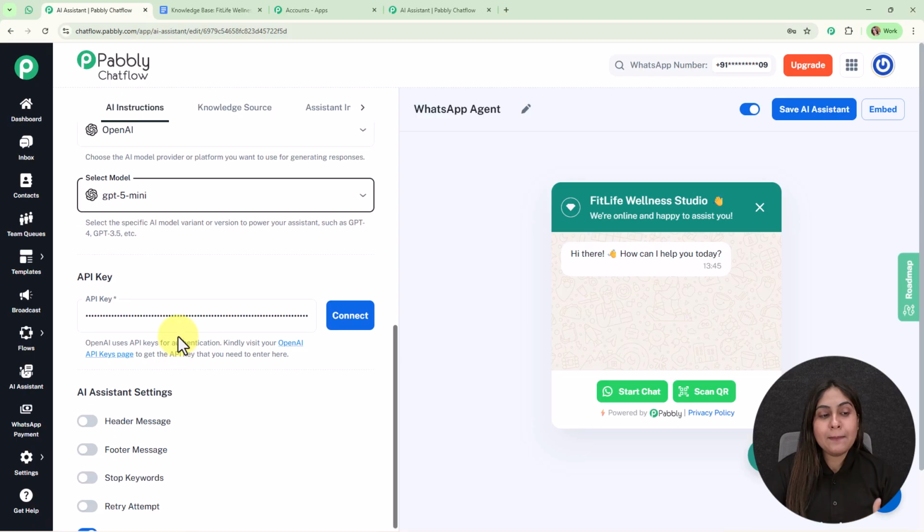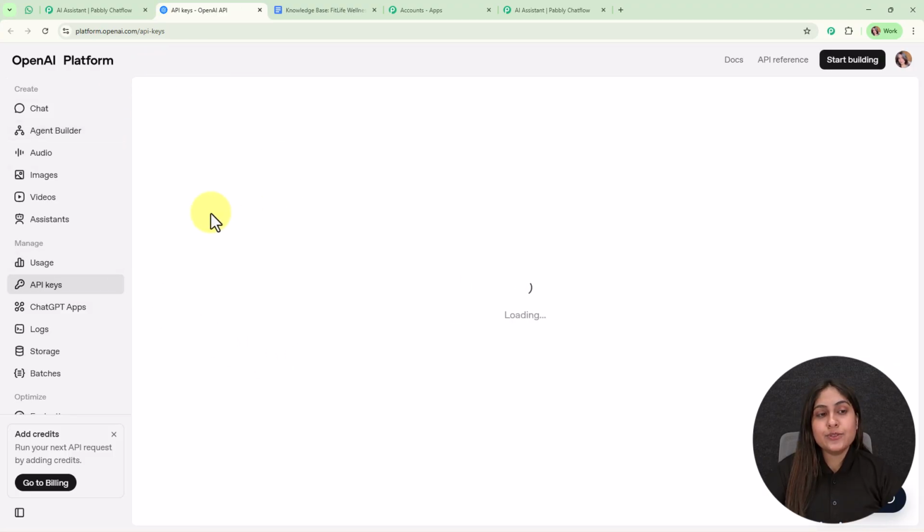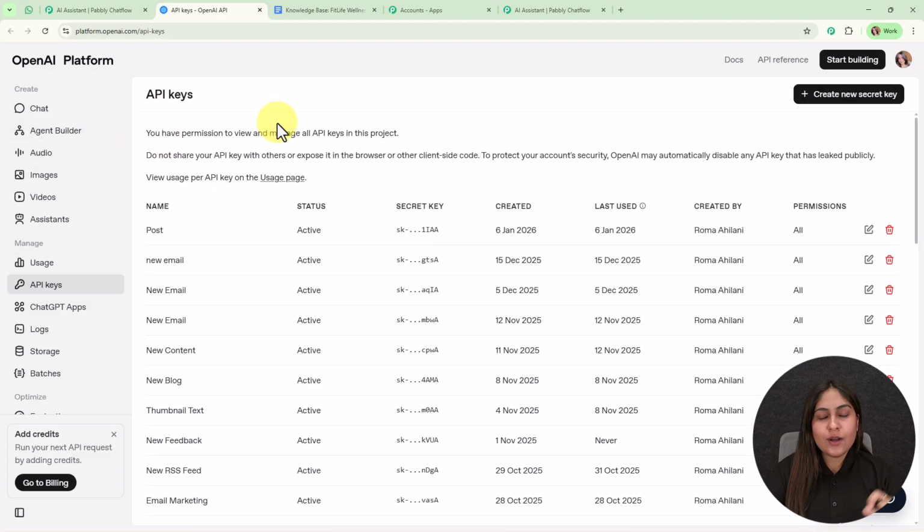Then comes the API key. So here you need to provide a paid OpenAI account's API key in order to connect the API key inside your AI assistant. So here to get that API key, you need to click on this hyperlink available over here, and it will direct you to the API keys window of your OpenAI account. Here I easily got directed because I was already logged inside my OpenAI account in the same browser.